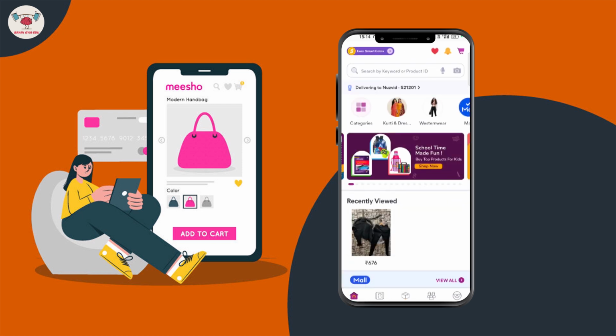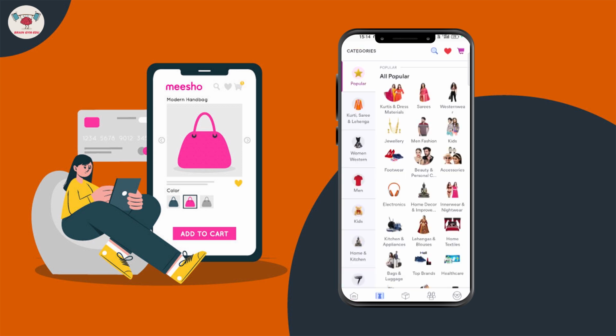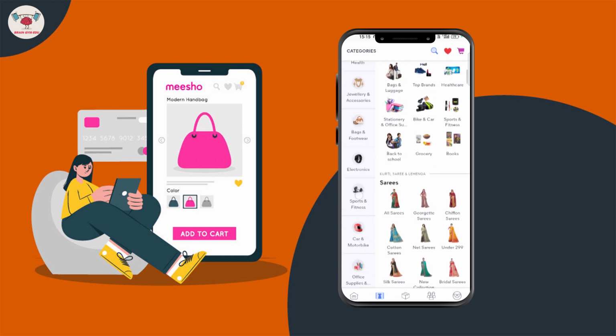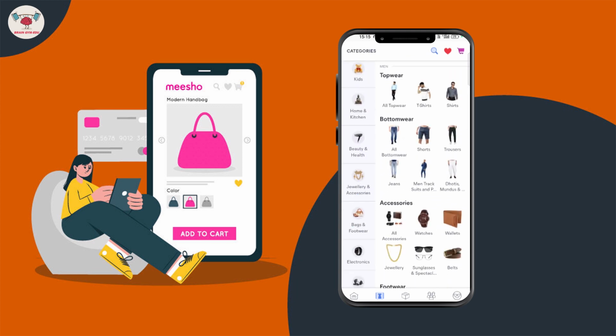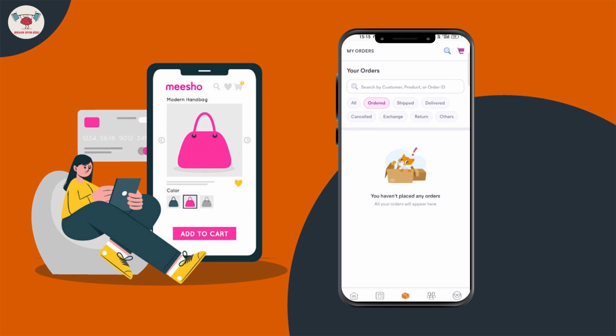After that, this is your categories. You can easily select and go with all. There is a lot of things. In my orders, you can easily track your orders: all orders, the ordered things, shipped things, which are in progress, and delivered products.